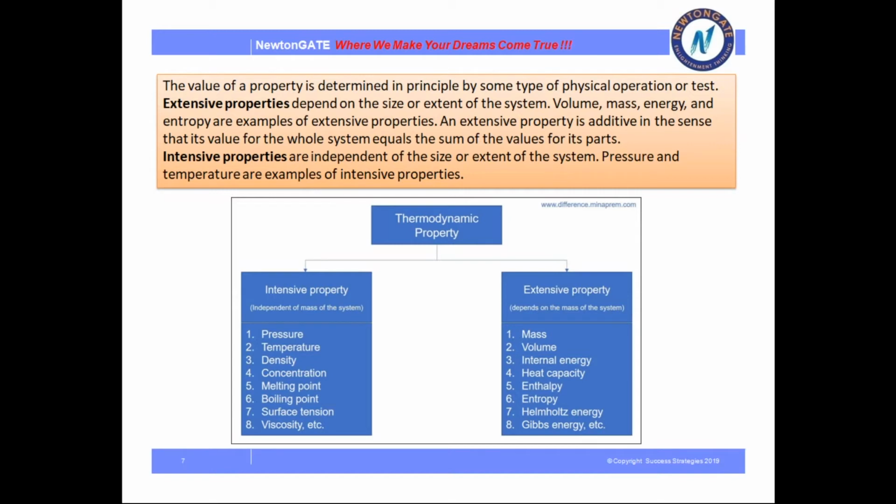An extensive property is additive in the sense that the value for the whole system equals the sum of the values of its parts. Intensive properties are independent of the size and extent of the system. Examples: pressure, temperature, etc. Here is the list of thermodynamic properties which are extensive and which are intensive. Extensive means depends on the mass of the system, and intensive means independent of the mass of the system. So, please read these points.